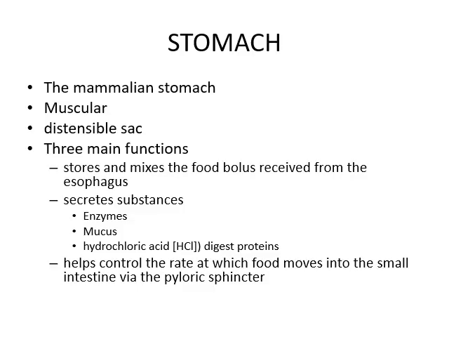Stomach. The mammalian stomach is a muscular distendable sac, so it can be stretched. There are three main functions. It stores and mixes the food bolus received from the esophagus. It secretes substances, including enzymes, mucus, and hydrochloric acid. It helps to control the rate at which food moves into the small intestine via the pyloric sphincter. If the pyloric sphincter is not present, then food will just move from the stomach to the small intestine, or maybe from the small intestine back to the stomach.